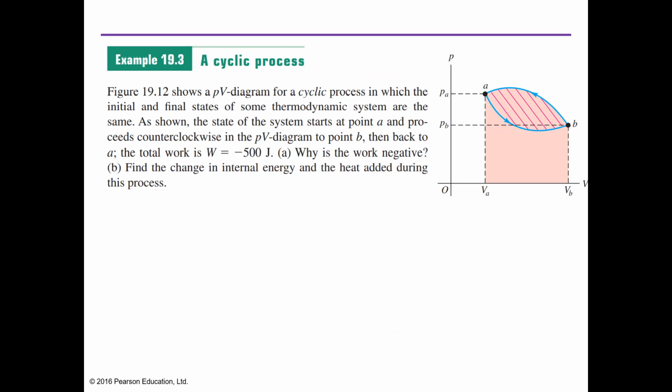Next, this is a cyclic process. The figure shows a PV diagram for a cyclic process in which the initial and final state of some thermodynamic system are the same. Okay? As shown, the state of the system starts at point A. So this is my initial state. Okay, point A. And proceeds counterclockwise in the PV diagram to point B, then back to A. And the total work is negative 500 joules.